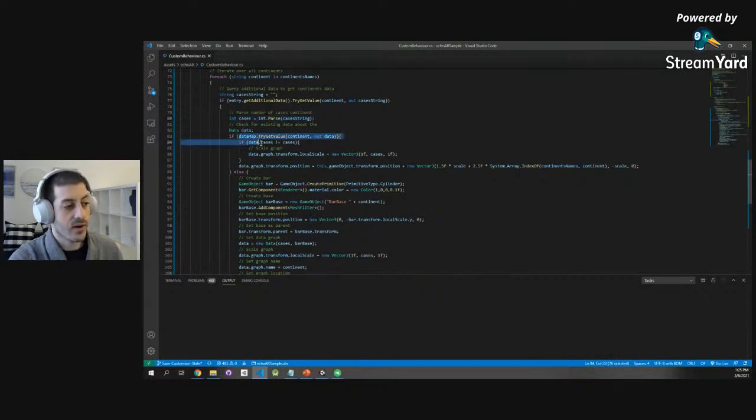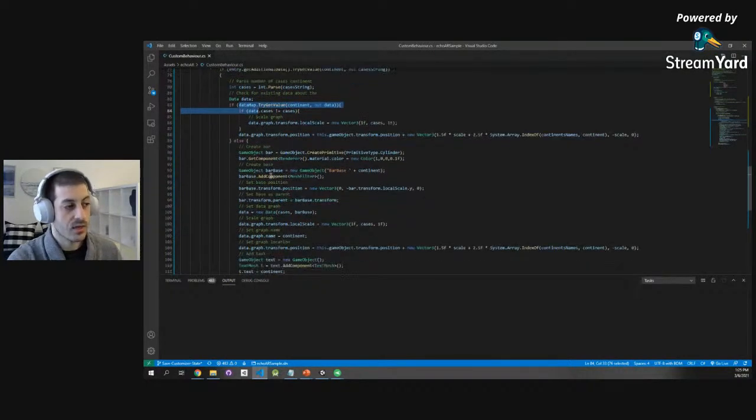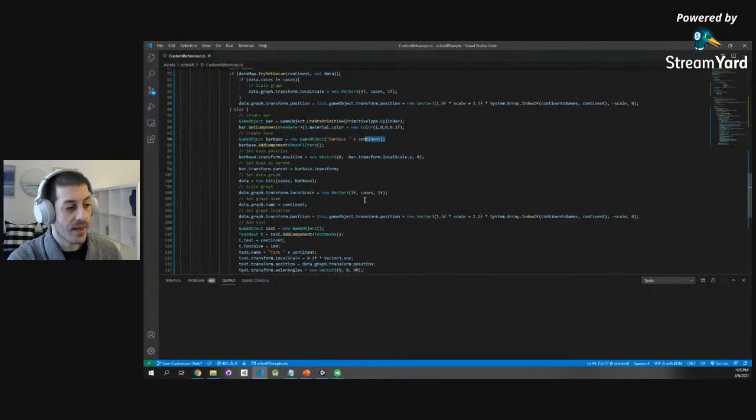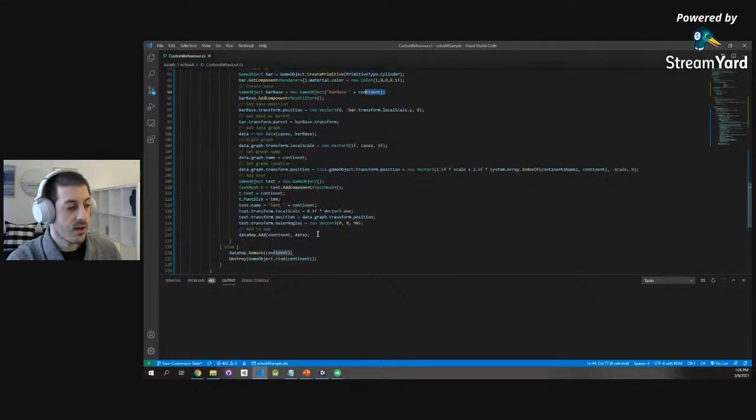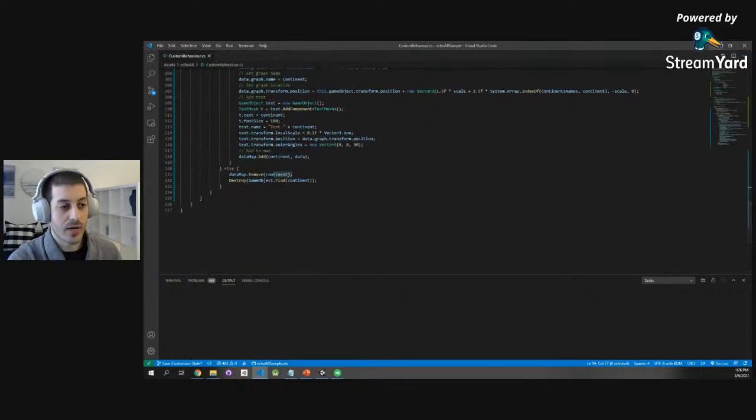Then we'll ask, do I have a graph? If so, change the size of that graph to reflect the number of COVID cases. If I don't have a graph, let's create a graph. Let's create a cylinder, give it a color, give it a name, give it a location, add some text to it. And if we don't have data, just delete that graph. Perfect. Let's see how that works in practice.